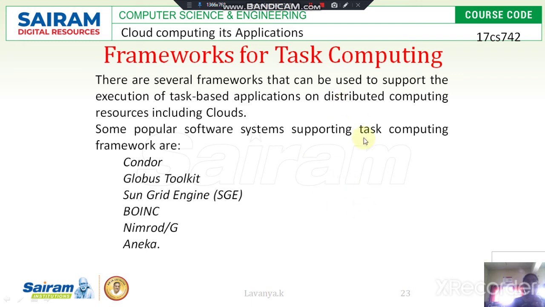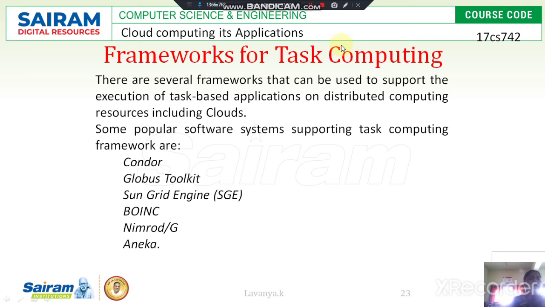Then I'll move on to Aneka for task computing. Here we are going to use several frameworks that can support the execution of task-based applications on distributed computing resources.